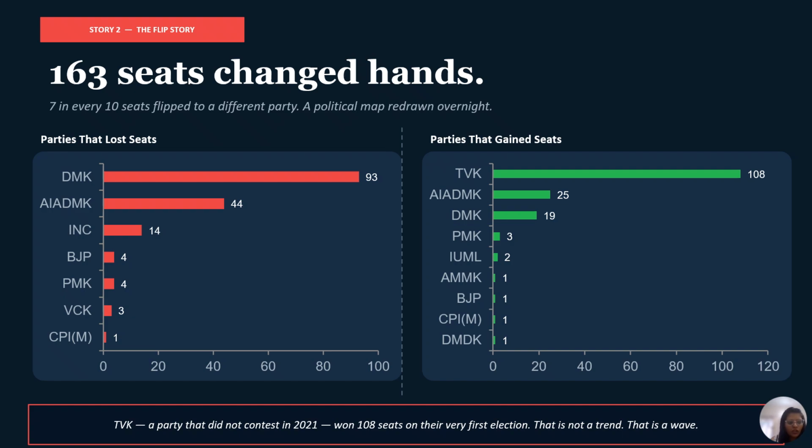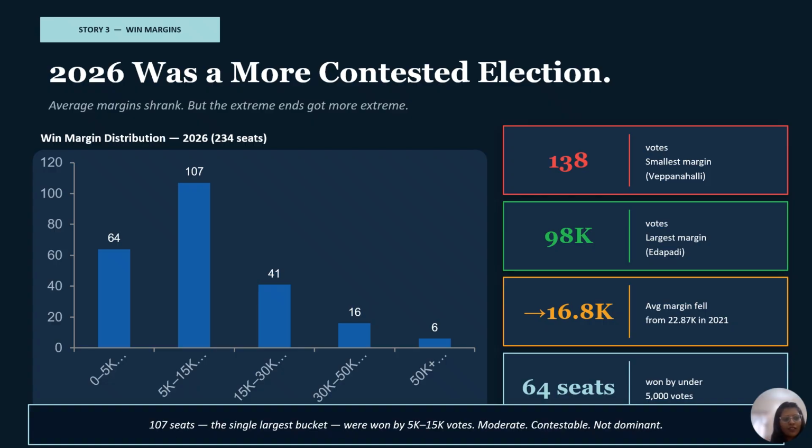So we know where it changed and we know who gained and who lost. But here is the question I could not let go of. Were these wins comfortable or were people winning by a handful of votes? So that we can see it in story 3, and honestly this is my favorite one. So here is story 3, the margin story, and this is the finding that surprised me the most in this entire data set.